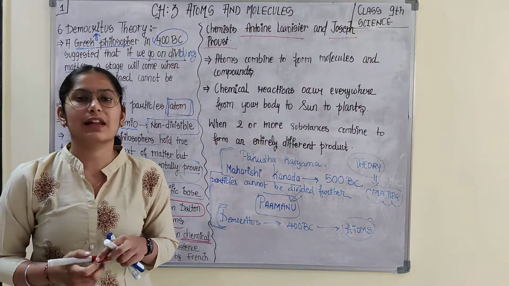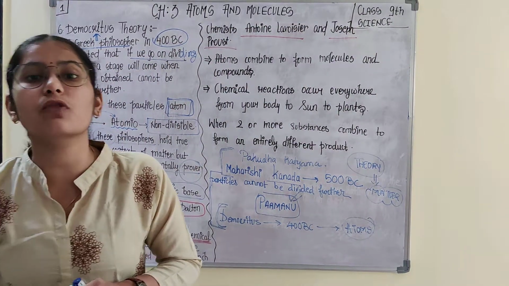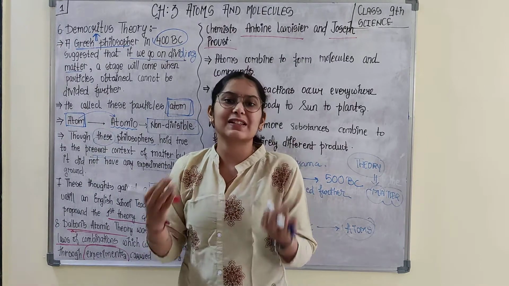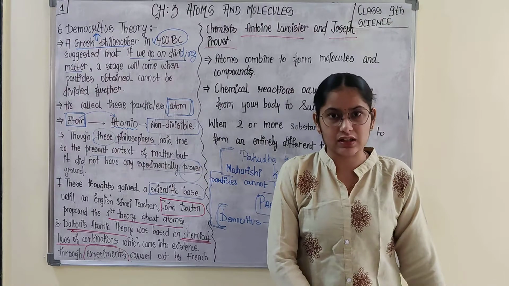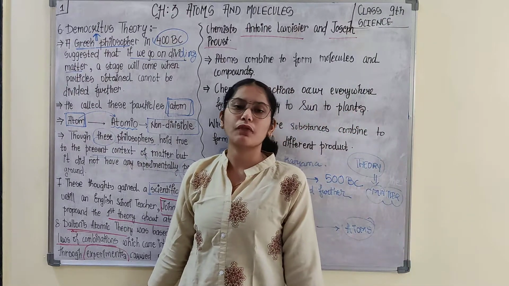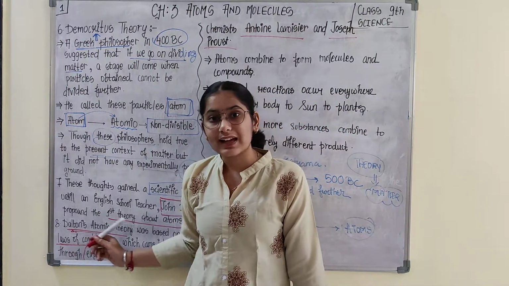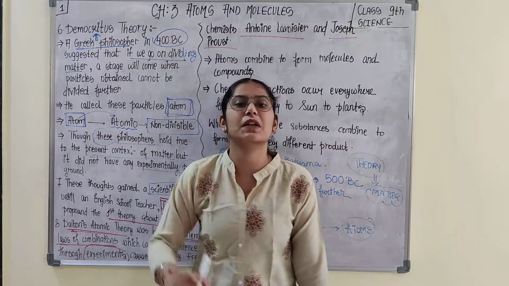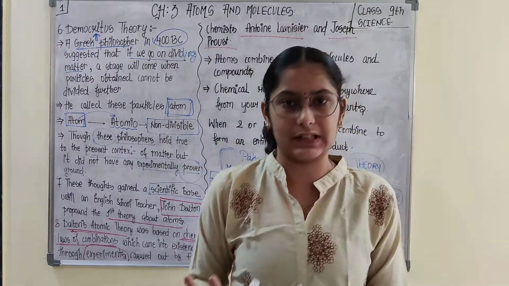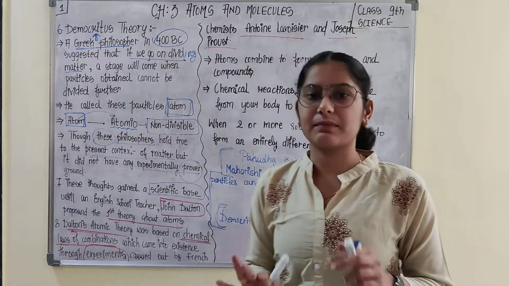They performed experiments and gave some chemical laws of combination. Using these laws, John Dalton provided a scientific base to the theories given by those three philosophers. I hope you are with me.